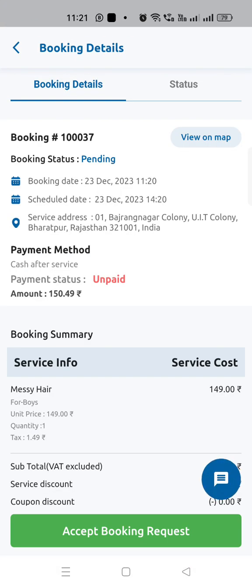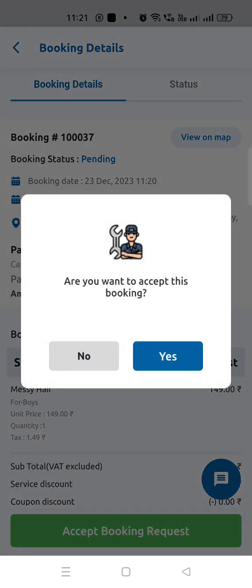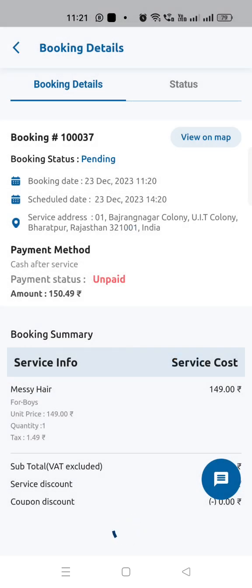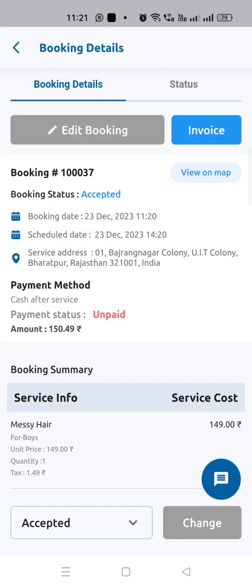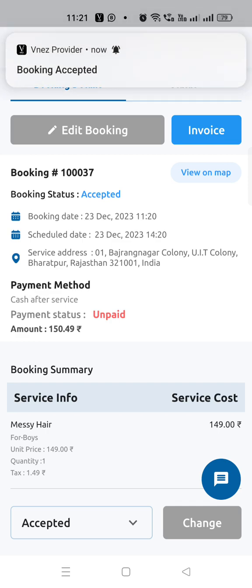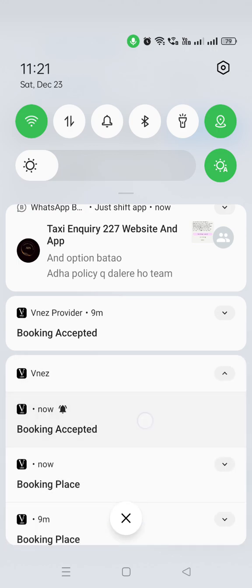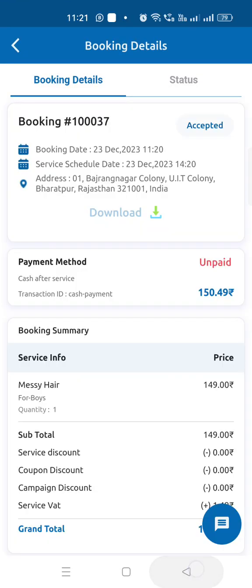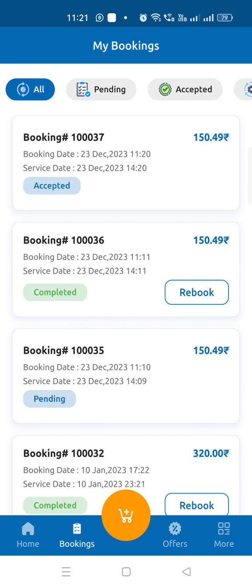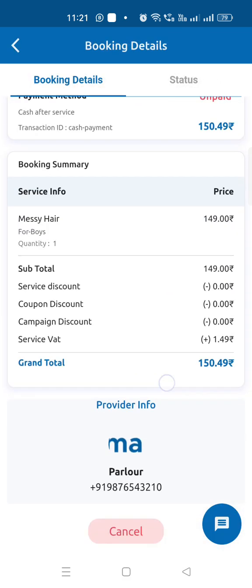And now let's say the provider wants to accept this booking. He will click on accept and he can click on yes. And that is how a provider can accept a new booking. You can see when the provider accepted the booking, immediately you got the update that your booking has been accepted. So like this, your booking gets accepted.